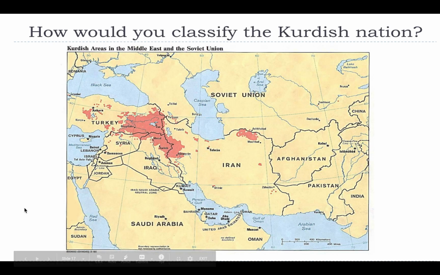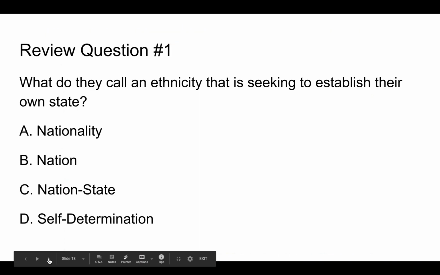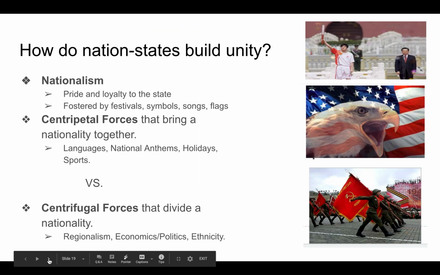Kurdish is a stateless nation. It's a nation, a group of people that have an allegiance to that area of land, but they don't have a state. They don't have sovereign boundaries where they control government, internal affairs and external affairs, so they're a stateless nation.